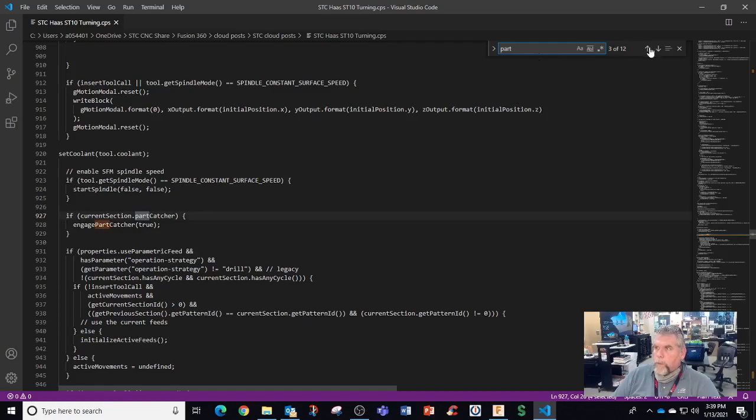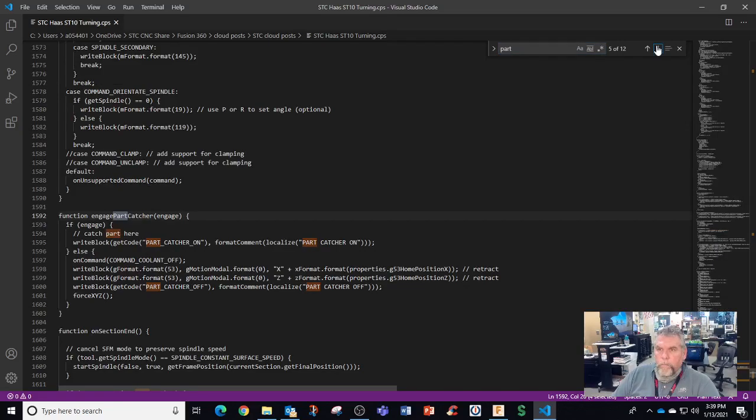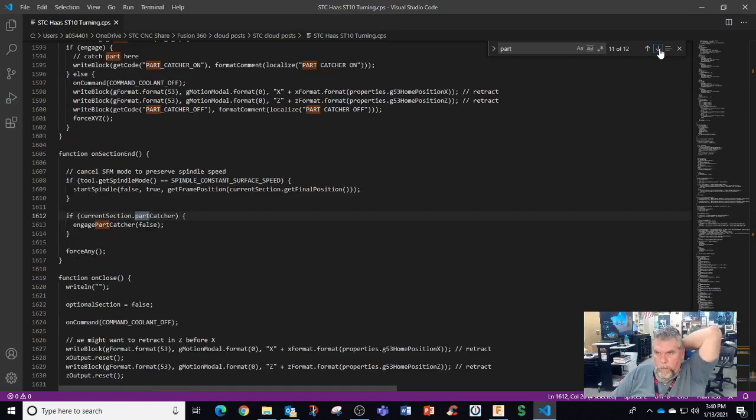All right, parts. You get 12 instances of part, right? Engage part catcher. Function. All right. Function engage part catcher engage. If engage, catch part here. All right, maybe that slashes have to be taken out. All right. Parts catcher on, parts catcher off. And parts catcher.